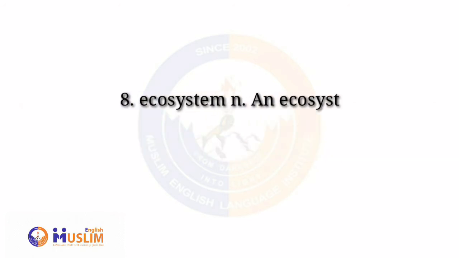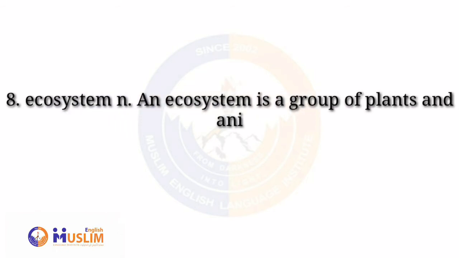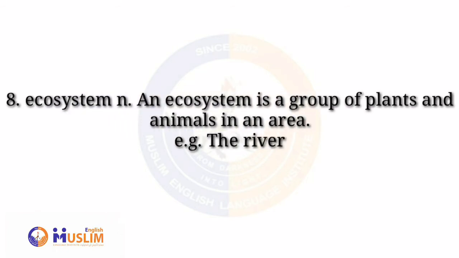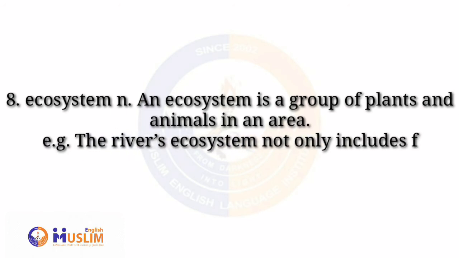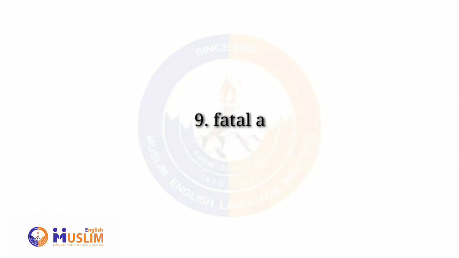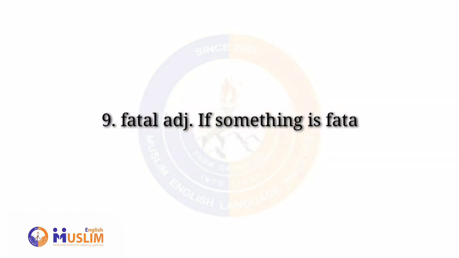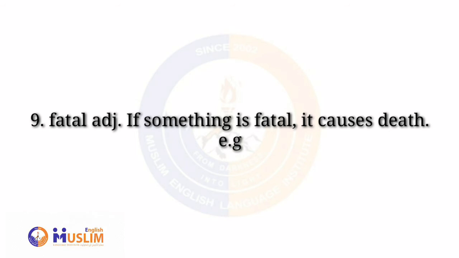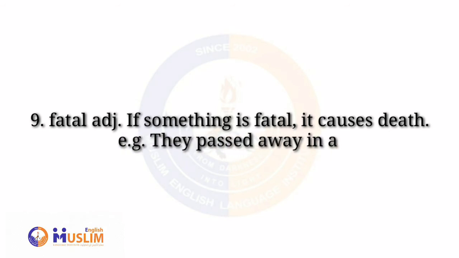Ecosystem. An ecosystem is a group of plants and animals in an area. The river's ecosystem not only includes fish, but other insects and plants too. Fatal. If something is fatal, it causes death. They passed away in a fatal car crash.